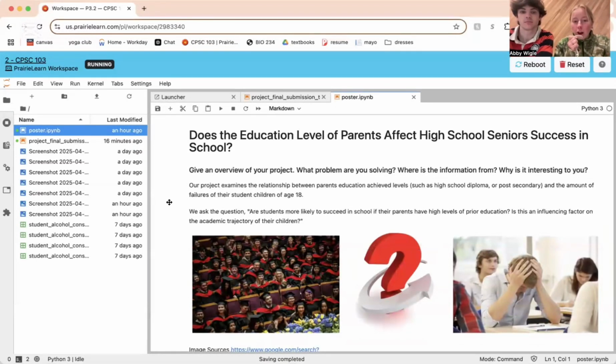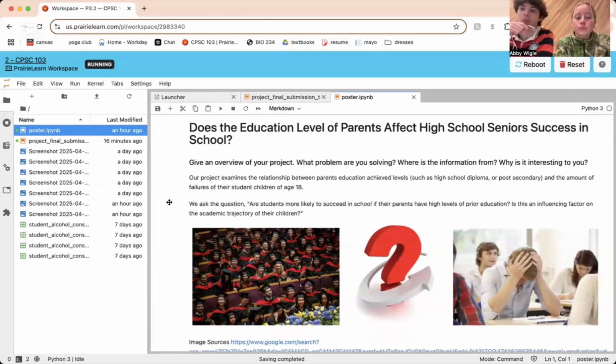We are presenting our comp sci project titled Does the Education Level of Parents Affect High School Seniors' Success in School? To give a brief overview of our project and what problem we're trying to solve, our project examines the relationship between parents' achieved education levels, such as high school diploma or post-secondary, and the amount of failures of their student children of age 18 in their final year of high school.